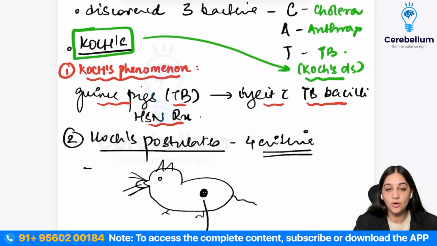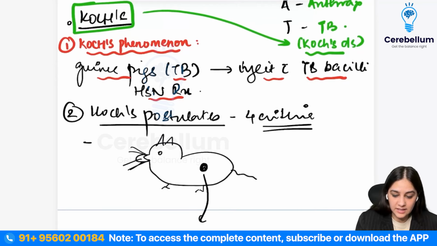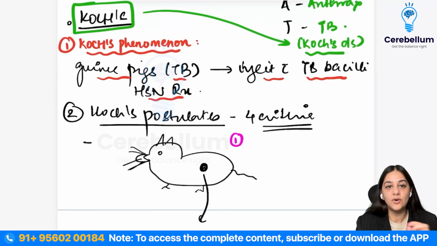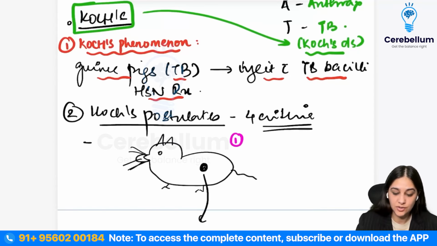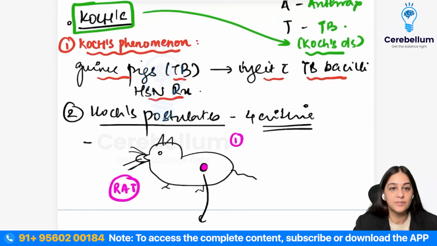Then he gave us Koch's postulates. So he gave us basically four criteria when it comes to the Koch's postulates. The first criteria that he gave us was that an organism should be constantly associated with disease. Suppose this particular rat, let's take it as a rat. This rat has some lesion on his body, right? So he is saying that if it is caused by an organism, the same lesion should be caused by this organism in any individual, in any animal, right?